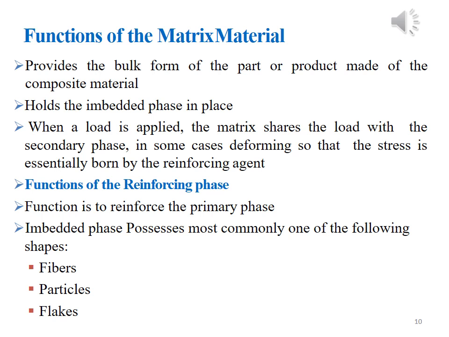When matrix material is mixed with the reinforcing phase, and in the previous slide we discussed that reinforcing phase is present in the form of particles, the matrix material holds the embedded phase, I mean, holds the particles of reinforcing material.